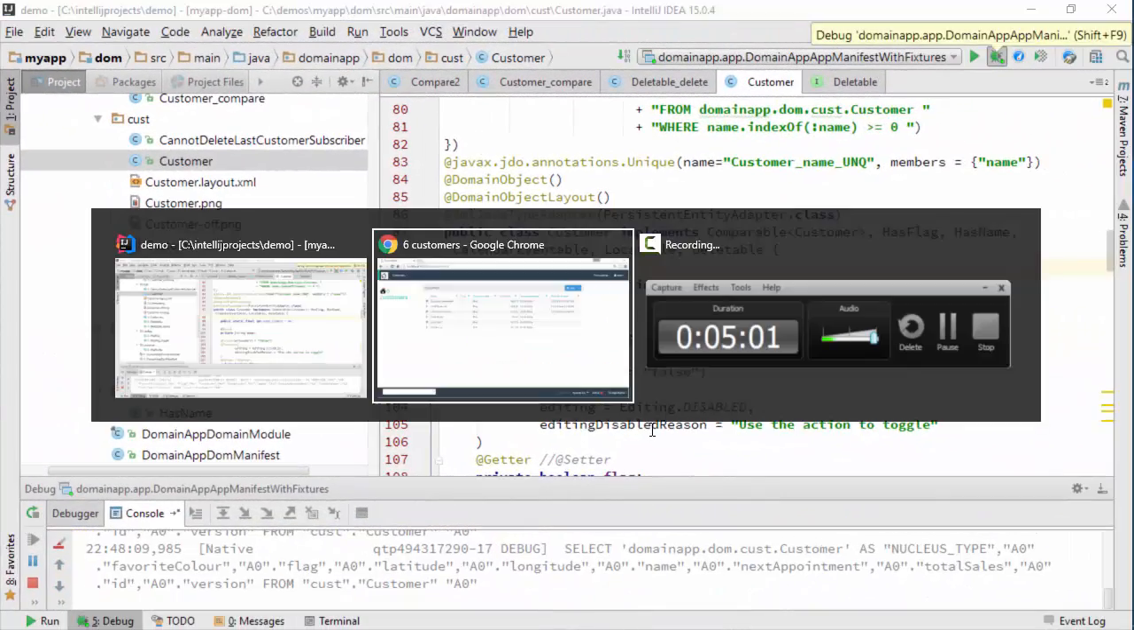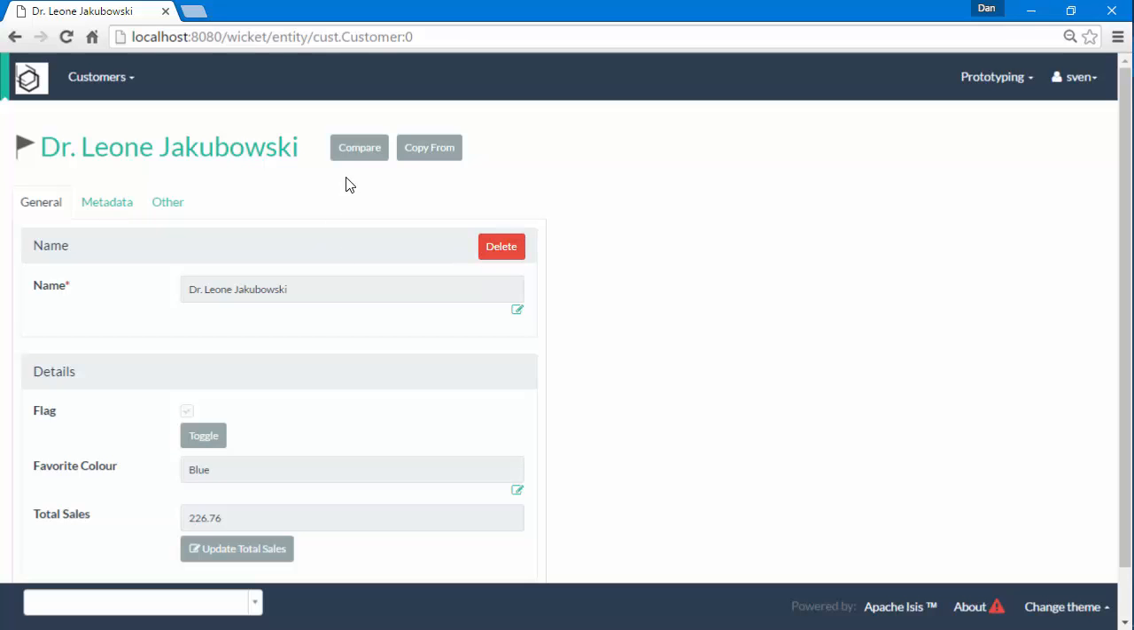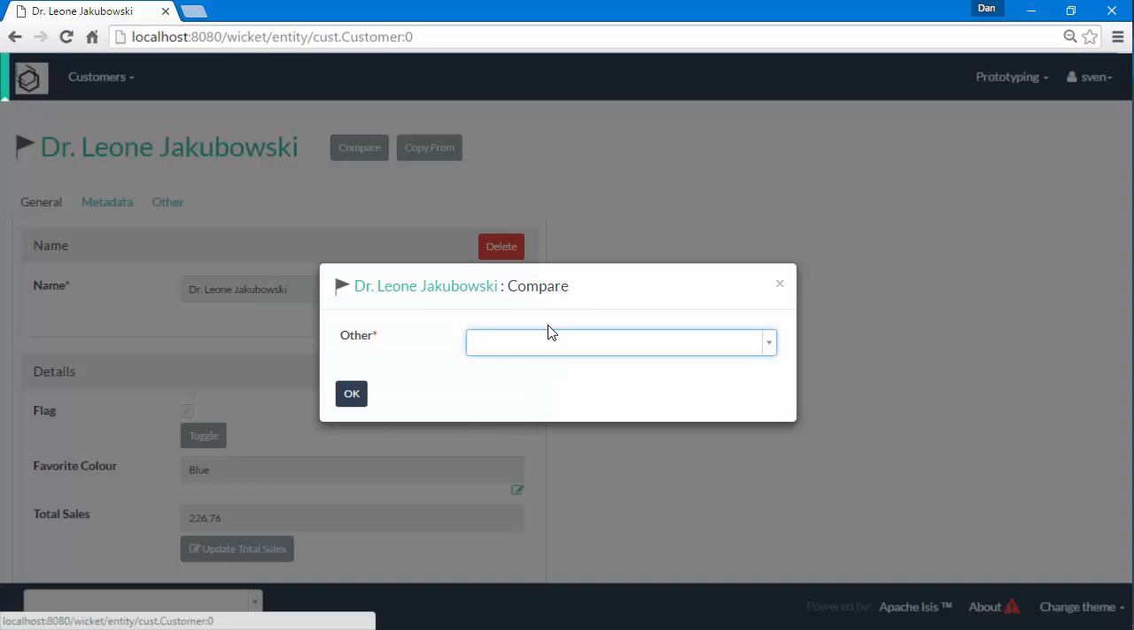And with the app running, already I can see on my home page I've lost the delete action. If I go to customer, I do have my delete action. If I do compare to bring up the view model, then I don't have the delete action.